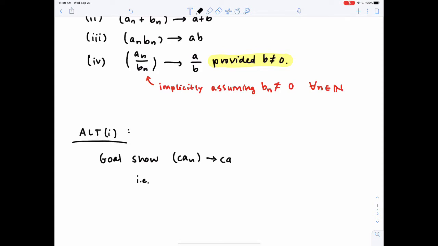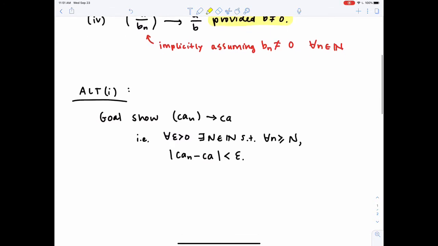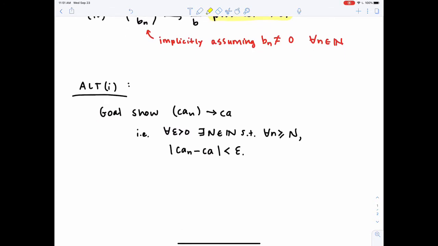That definition says I need to show for all epsilon greater than 0, there is a capital N in the natural numbers, such that for all n greater than or equal to capital N, I need the absolute value of cAn minus cA to be less than epsilon. So when I'm thinking through this proof, my whole goal is to figure out how do I choose the tail of my sequence so that I meet this error constraint.